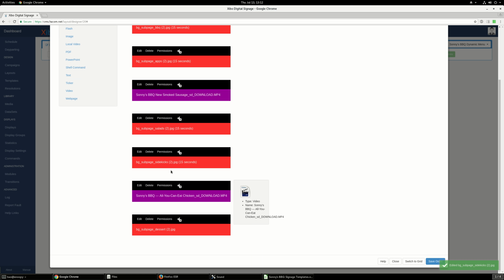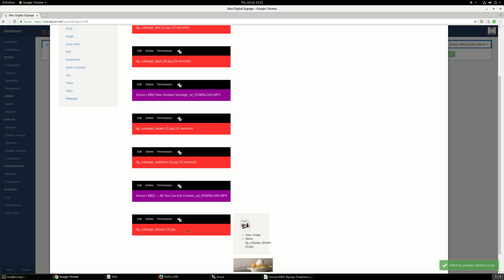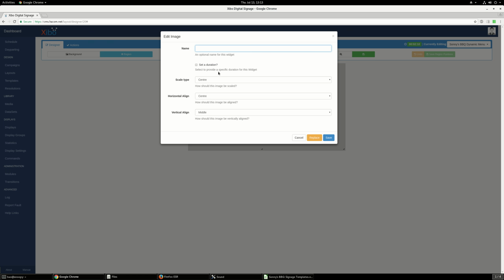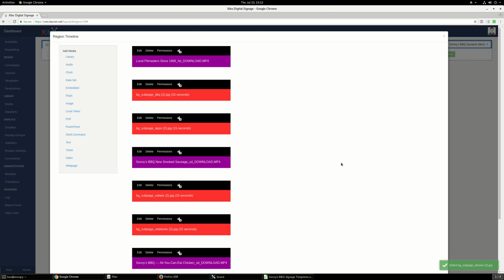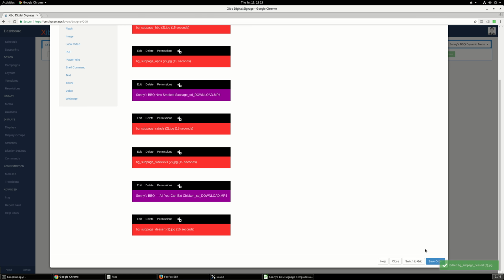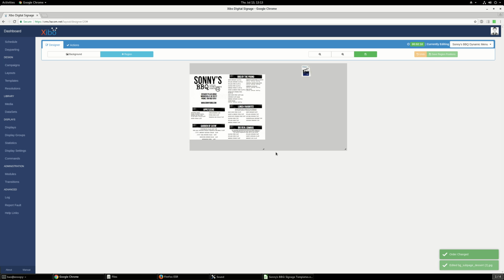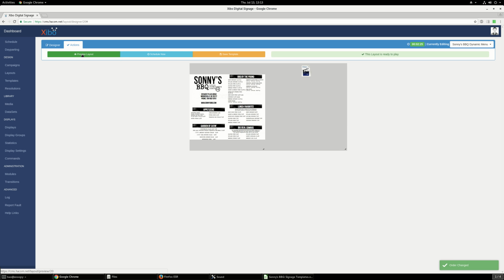So you can see here, when we add the duration in there, if we don't add the duration, it will take the default 10 seconds. So let's save it, and then let's preview to see how it works.